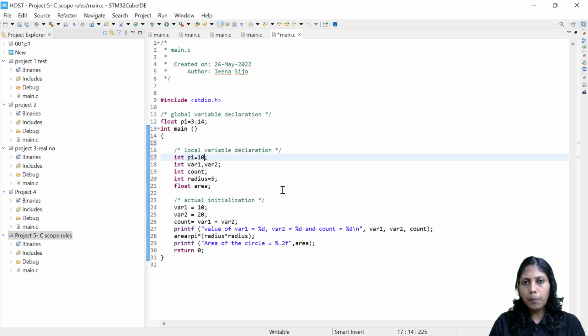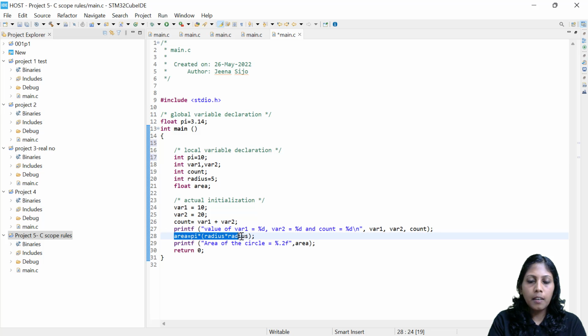So maybe in the same program I am running, whenever you are calculating the area, I'm using the pi variable, pi into radius into radius. Radius as usual is 5. So here, in line number 28, when we are calculating the area, which value will the compiler choose? Any guess? If you are able to think about it, just write it and tell whether your guess is correct or not.